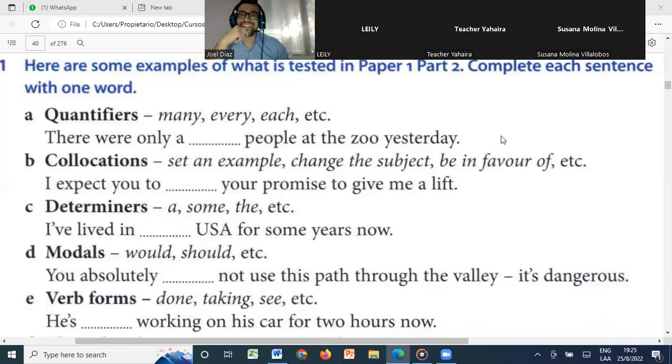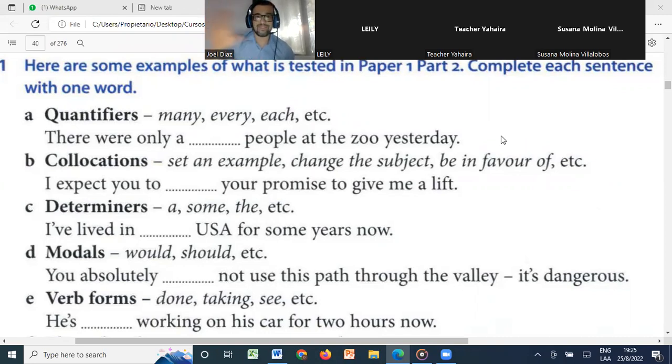Nobody knows? Okay, let me help you. In that case, it is I expect you to keep your promise. So now we know that keep collocates with promise. I expect you to keep your promise to give me a lift, right?